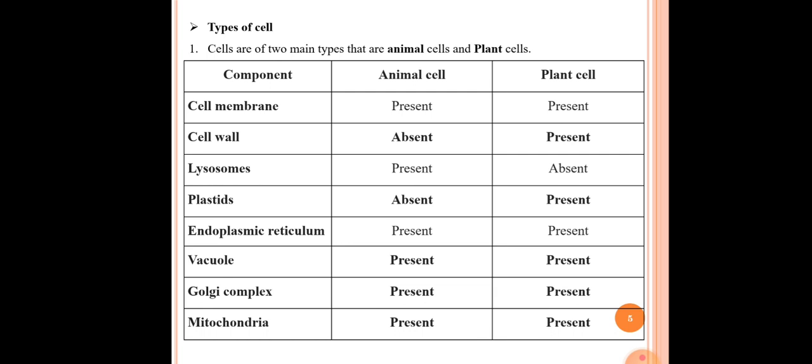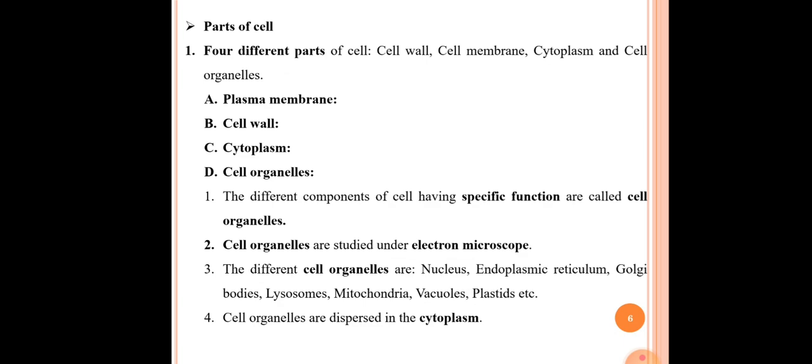After that, vacuole. A small sized vacuole is present in animal cell and a large sized vacuole is present in plant cell. After that, Golgi complex is present in both animal as well as plant cell, and mitochondria are also present in both.